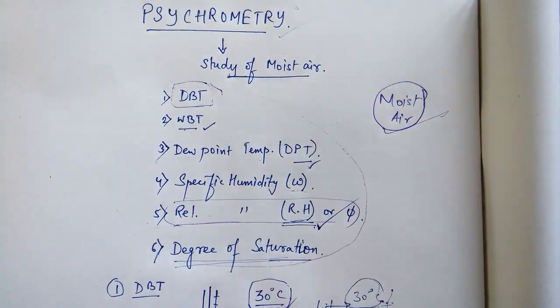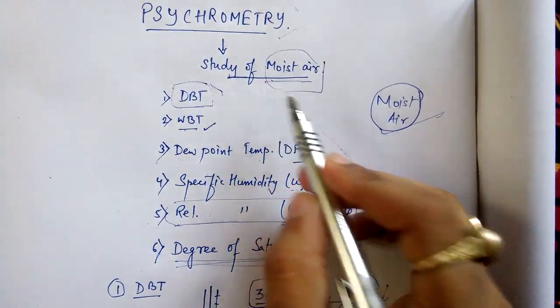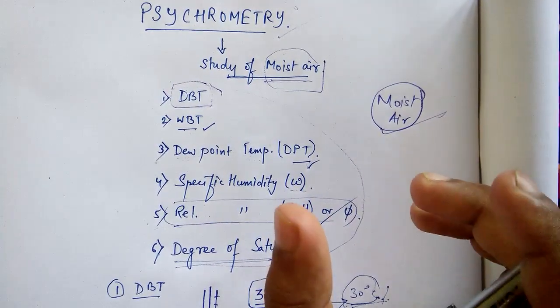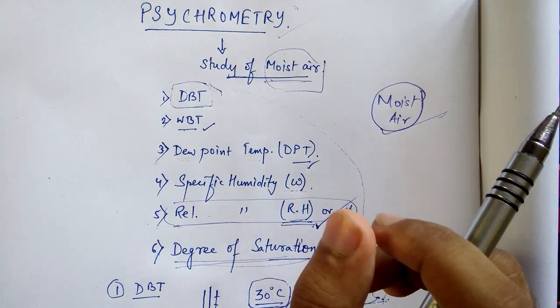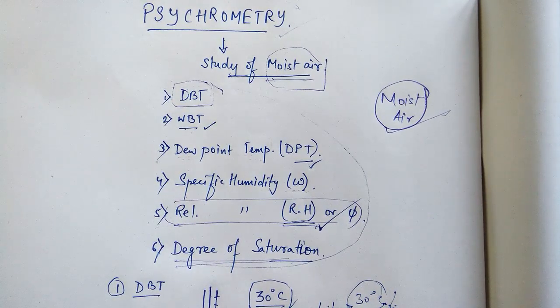Okay, so what is psychrometry? It is the study of moist air. Why are we dealing with only moist air? Because in practice, air does not contain only dry air. We know the components of dry air, different gases. Nitrogen is present in the largest quantity, then oxygen, carbon dioxide, and other gases. But air is never in a dry condition. It always contains some amount of moisture. That's why we are dealing with moist air. Psychrometry itself is the study of moist air. Okay.